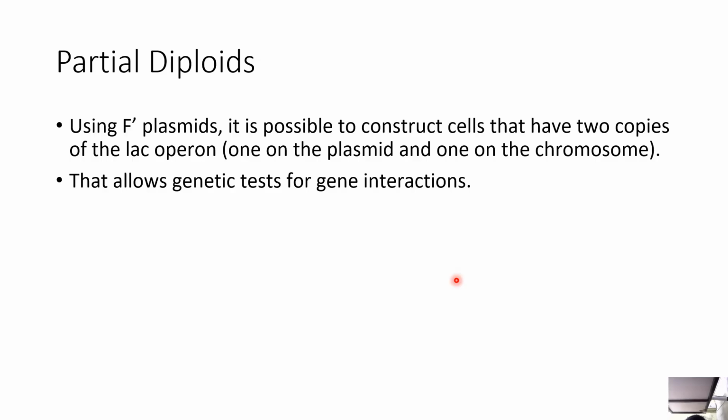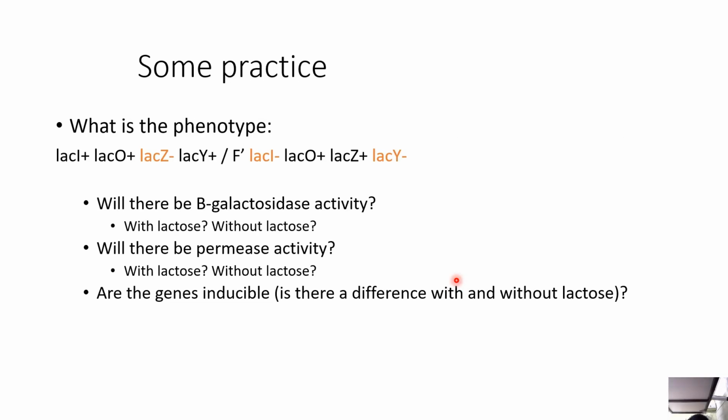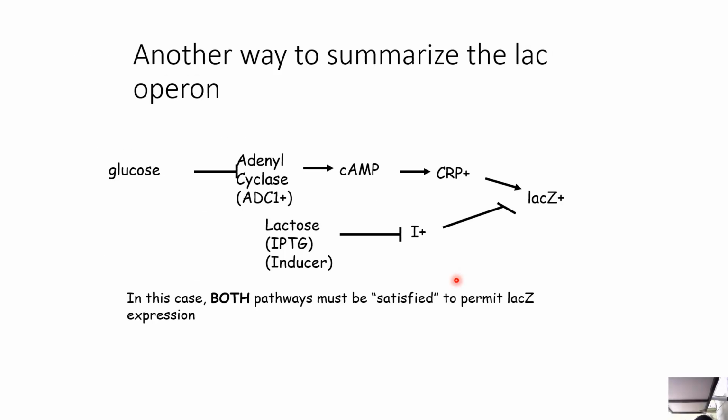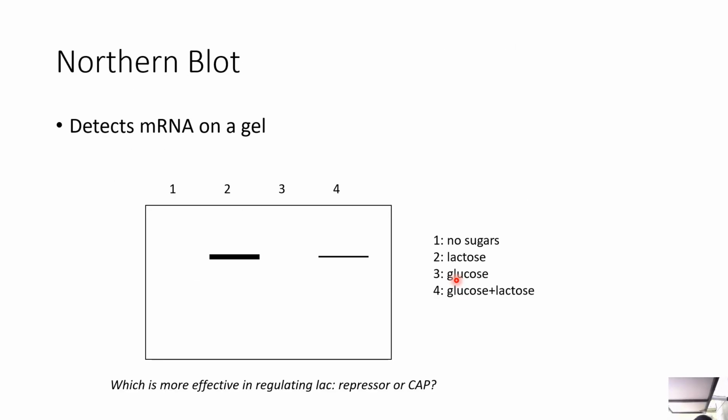Using F prime plasmid, it is possible to construct cells that have two copies of the LAC operon, one on the plasmid and one on the chromosome, that allows genetic tests for gene interactions. Now, some practice. This is all of even more practice. So, another way to summarize the LAC operon.